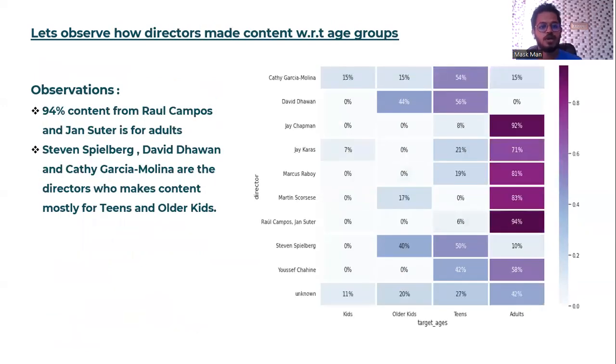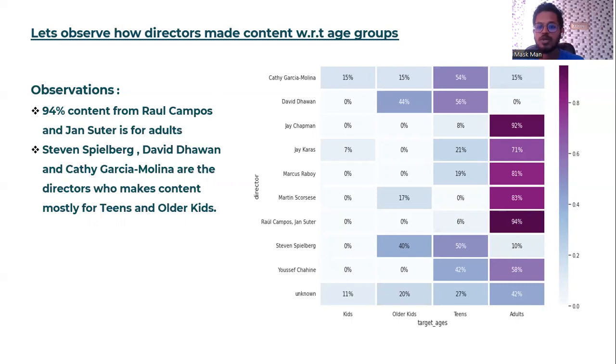And if you observe the correlation heat map between the directors and the target ages, you can say that Raul Campos and John Suter directed the most number of movies, and that content belongs to adults. Here you can see 94% of the content is made only for adults.